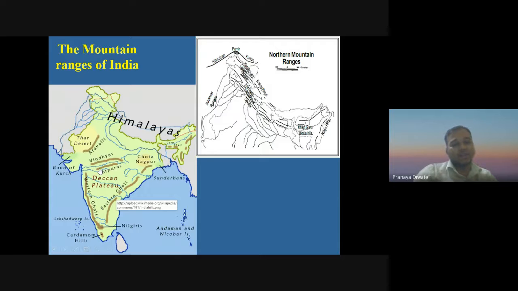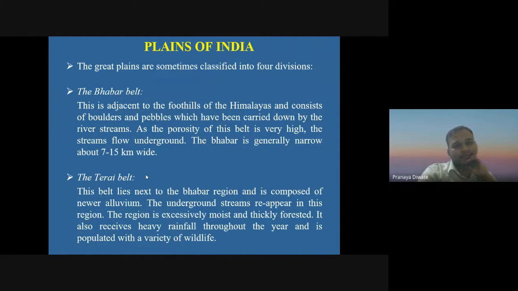Then you have the long Western Ghats from Kerala to Maharashtra, covering this state. Then you have the Eastern Ghats. These are the different mountain ranges in India.